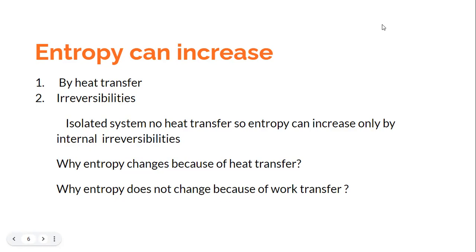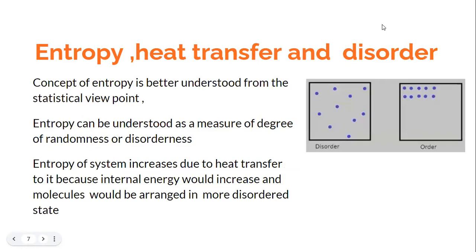Mathematically, we had already proved that it is happening, but to get a physical insight, what exactly must be happening when there is a heat transfer? What exactly is happening when there is an irreversibility? Why is the entropy changing?